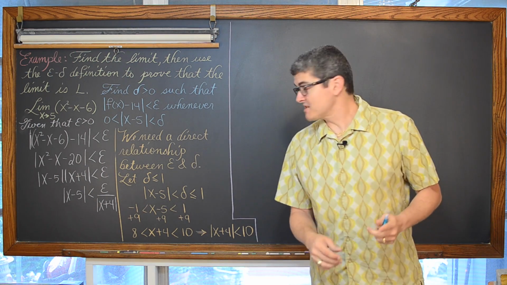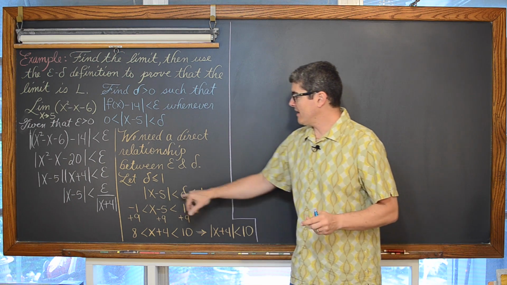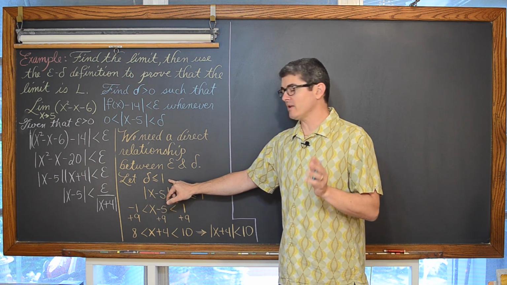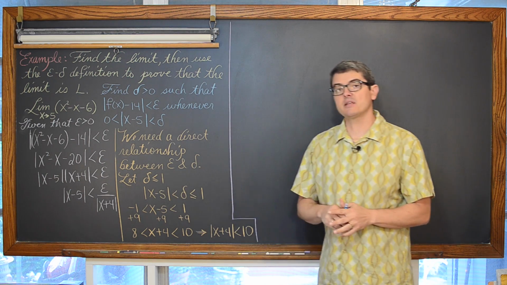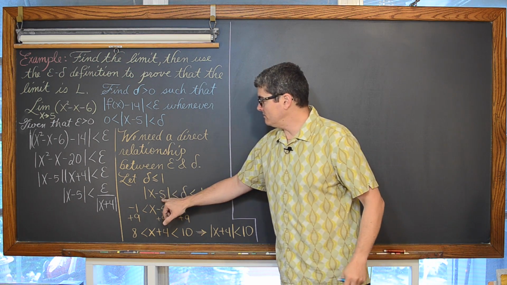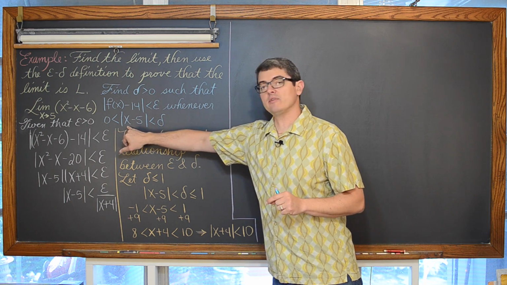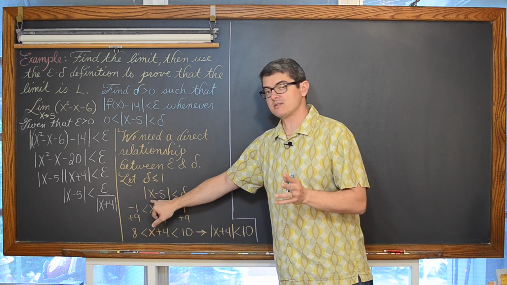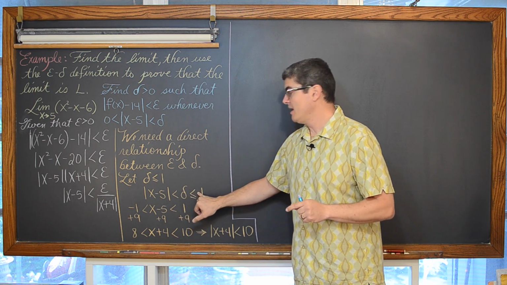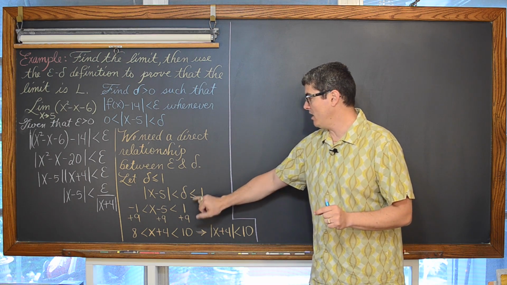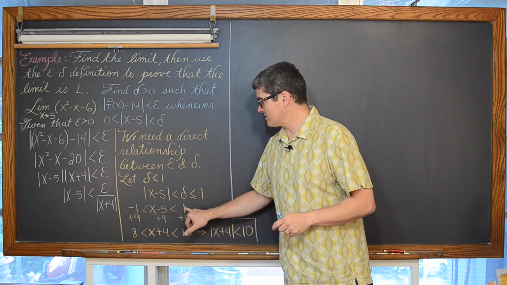So just writing out what I said, we need that direct relationship between epsilon and delta. Now, if we maximize that delta, or allow it to be only a maximum of 1 or smaller, we have delta is less than or equal to 1. And whenever the absolute value of x minus 5 is less than delta, and then setting that to be a maximum of 1, we have the absolute value of x minus 5 is less than 1.